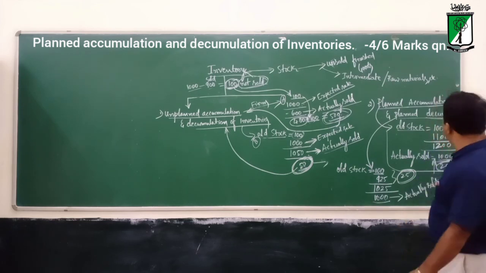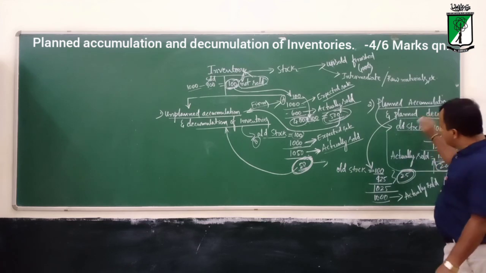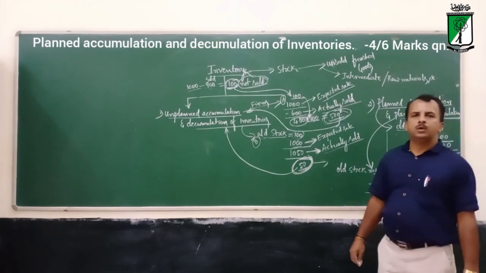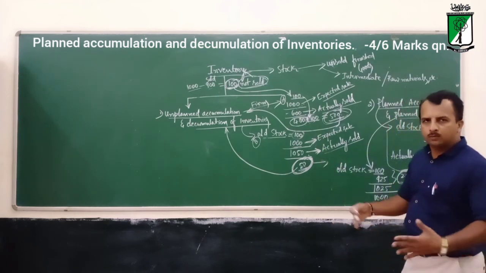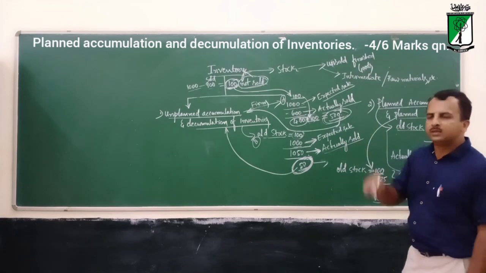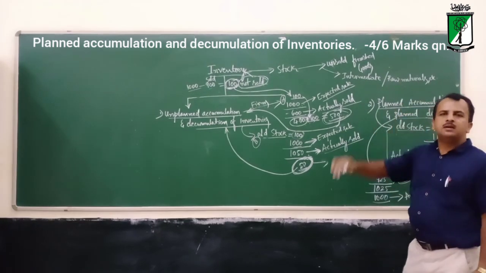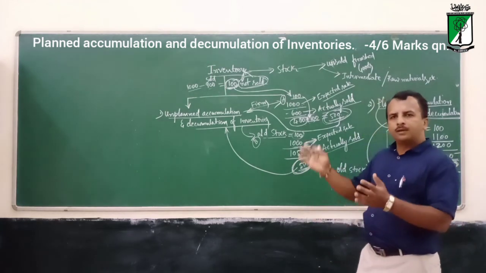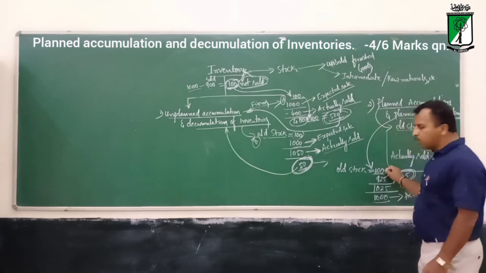This is planned accumulation, whereas in planned decumulation they purposefully reduce the stock for next year. They consider the previous year's stock and reduce production this year, so they sell more of the old stock.